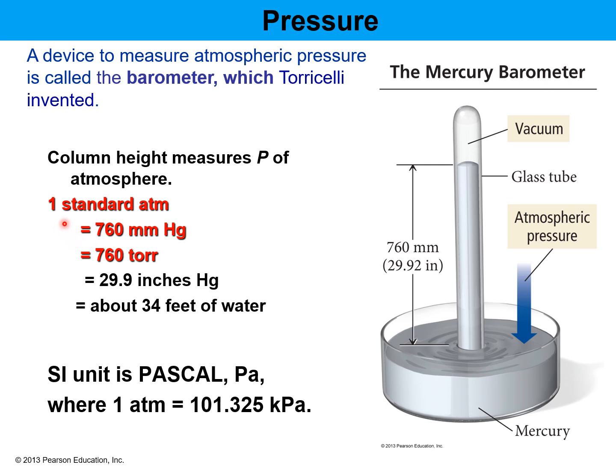You can see that the standard atmosphere is about 760 millimeter mercury, or another unit is torr, 760 torr. The height is about 34 feet of water. Another unit here is written as Pascal, and this is the conversion of Pascal.